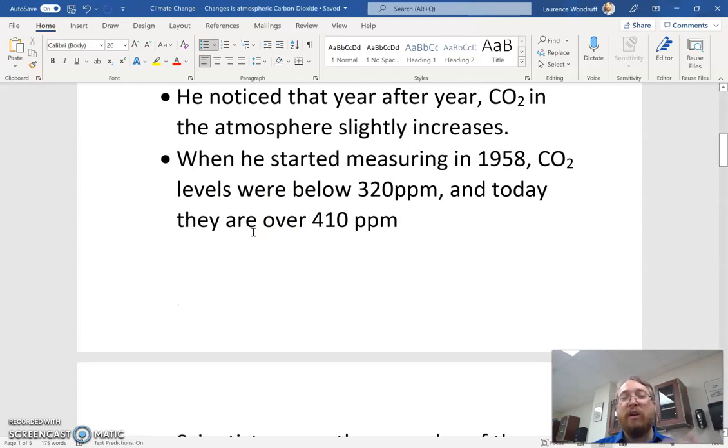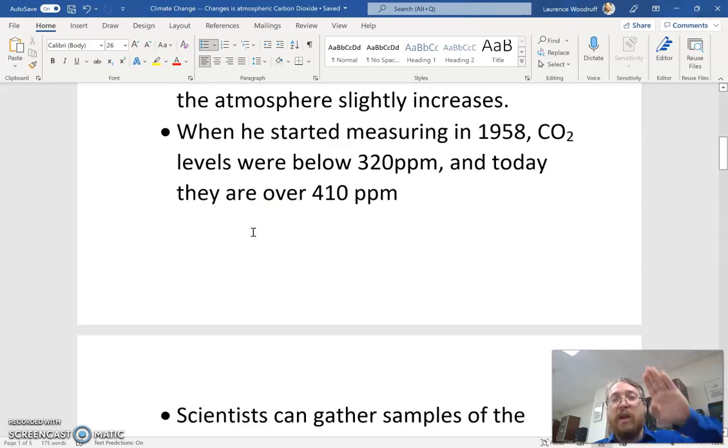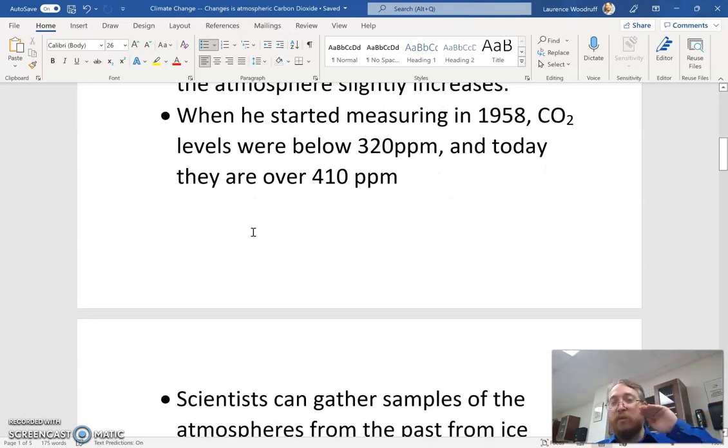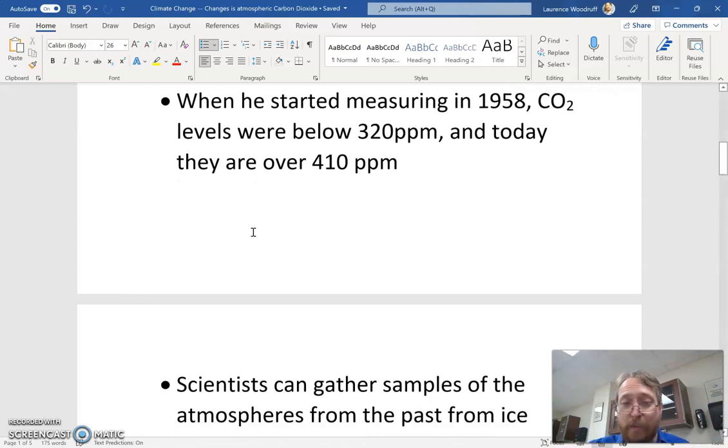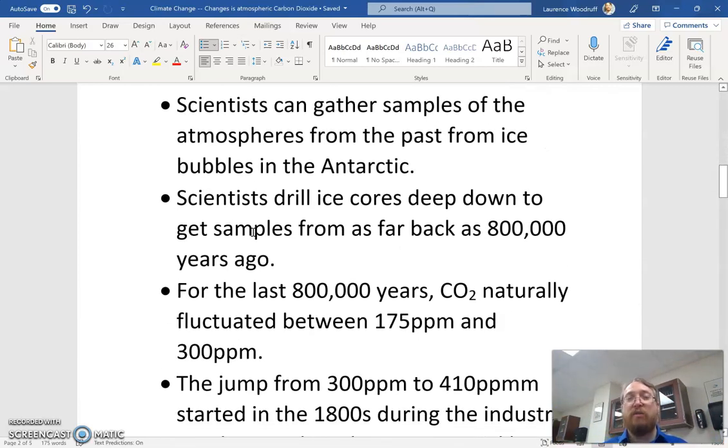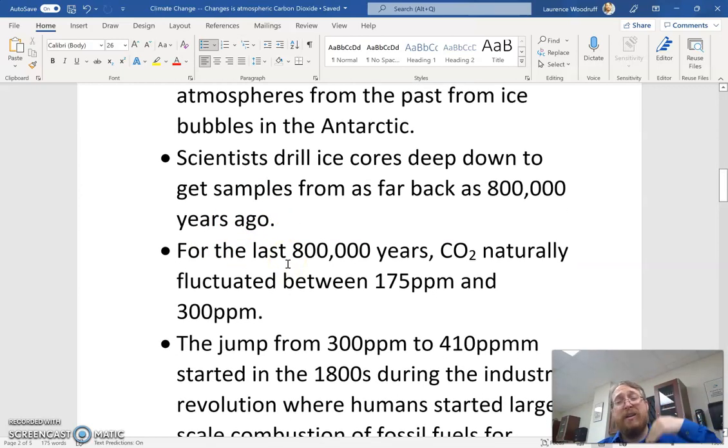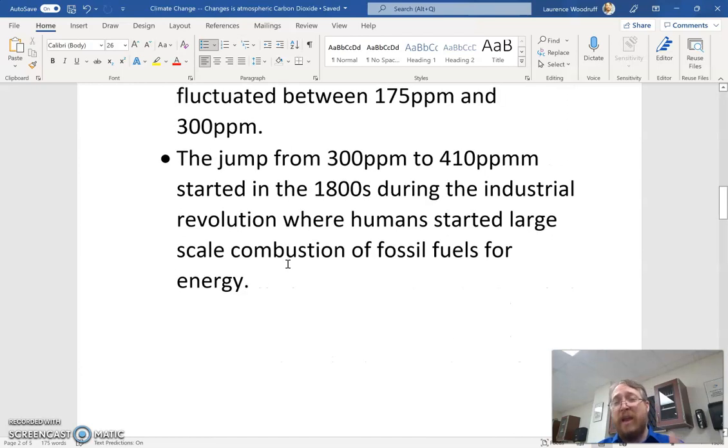He noticed that year after year, carbon dioxide in the atmosphere slightly increases, and he started measuring in 1958, and the levels were at 320, and today they're above 410. And then scientists gathered samples from atmospheres trapped in ice from the past all the way back to 800,000 years ago, and carbon dioxide for 800,000 years would cycle between 175 and 300. It never got anywhere close to 400. And so in the 1800s, when humans started burning fossil fuels for the Industrial Revolution to get energy, our carbon dioxide levels started rising. And that explains how they can get to be 410 today.